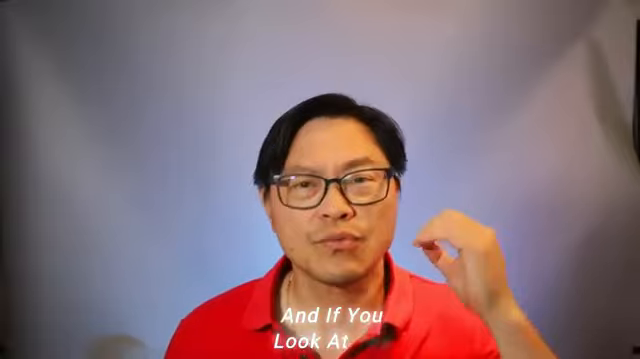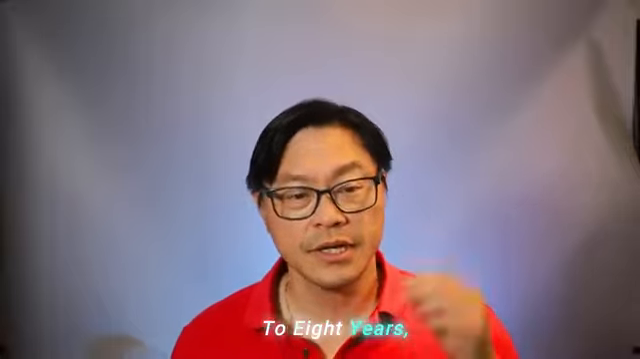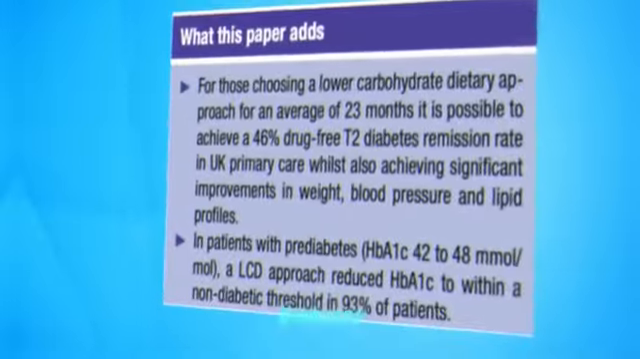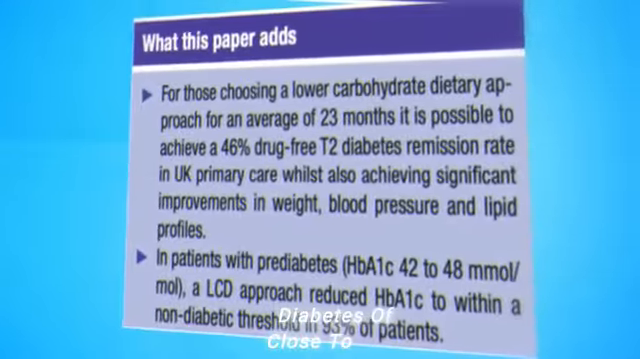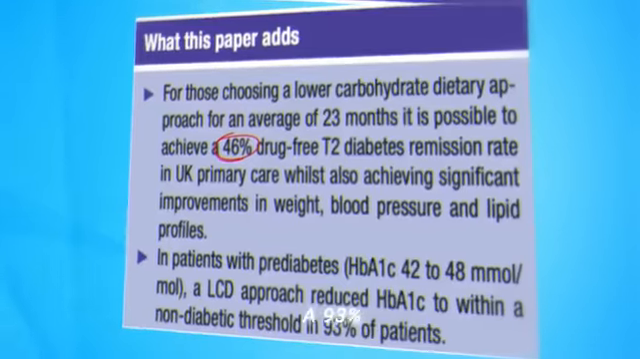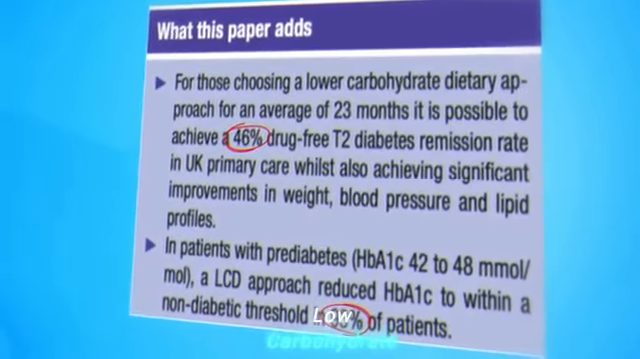And if you look at the real world experience, this is a general practice service from Dr. Unwin, who put all his patients with type 2 diabetes on a low carbohydrate diet, followed them for up to 8 years, and had an insane remission rate of type 2 diabetes of close to 50%. And for pre-diabetes, a 93% remission rate just by following a low carbohydrate diet.